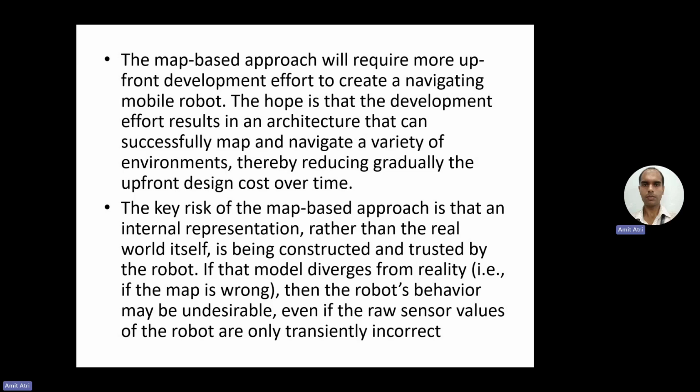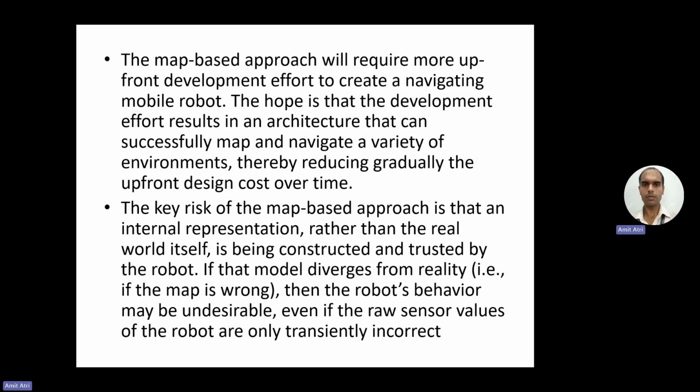The key risk of the map-based approach, the disadvantage, is that an internal representation, rather than the real world itself, is being constructed and trusted by the robot. The robot has built the map in its memory, or the operator has provided the map, and that is what the robot is trusting. It is not trusting the external environment.